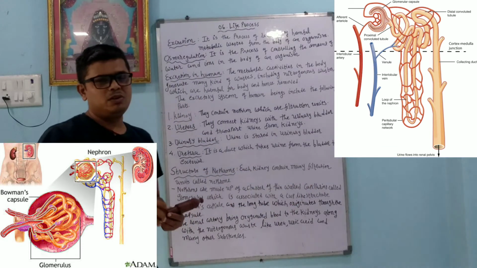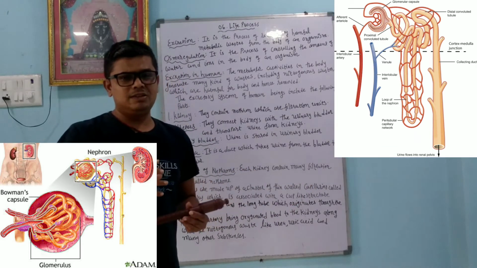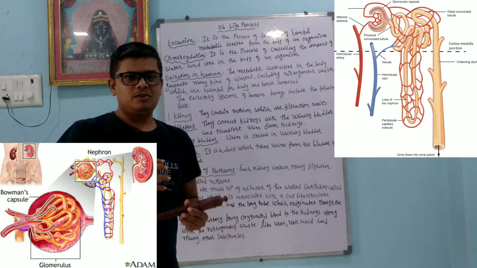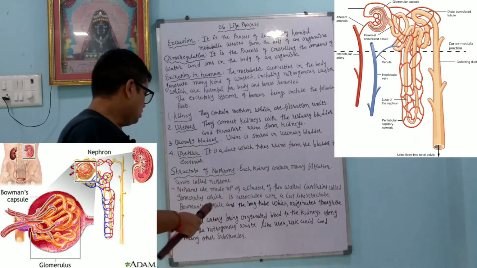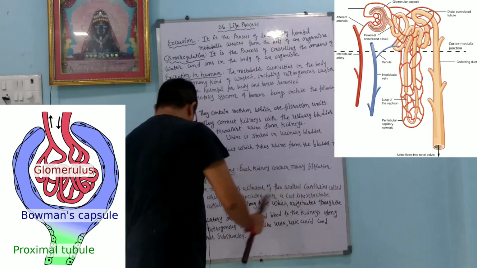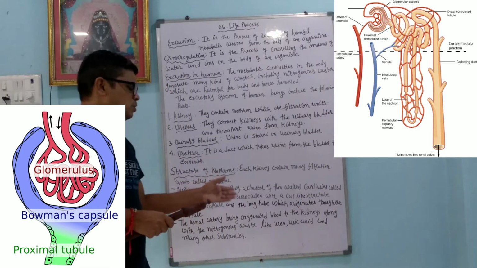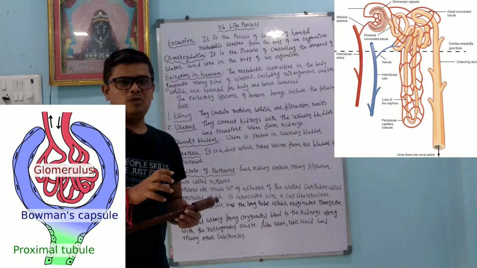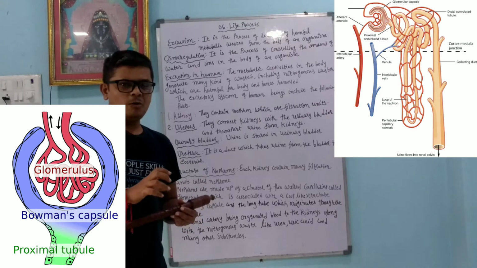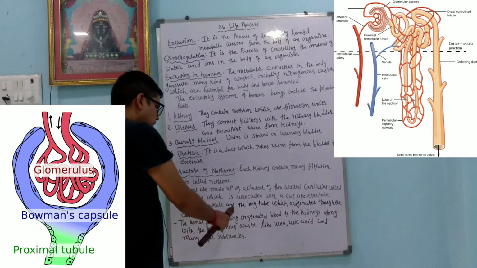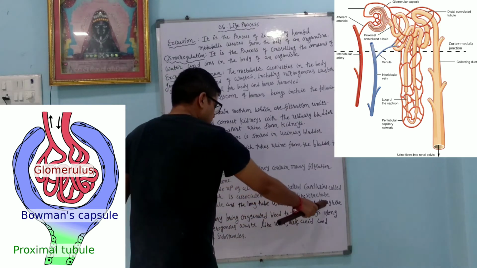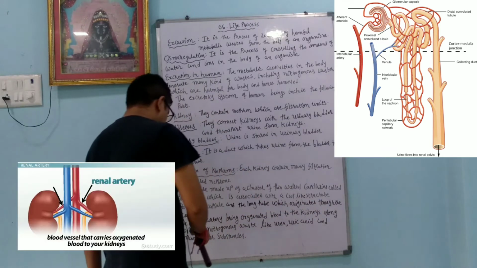The glomerulus is associated with the cup-like structure called the Bowman capsule, and the long tube originates from the capsule.